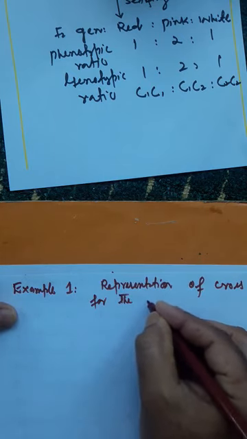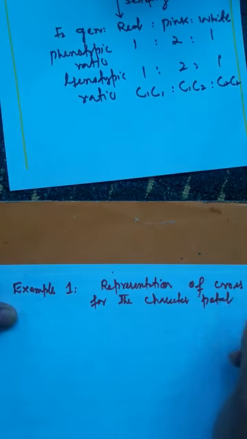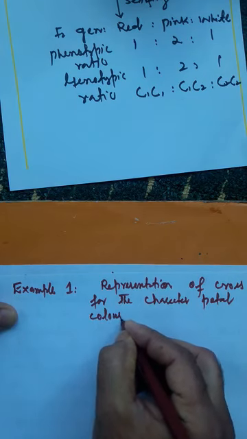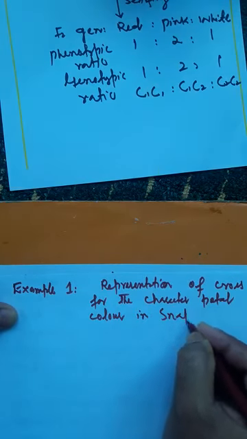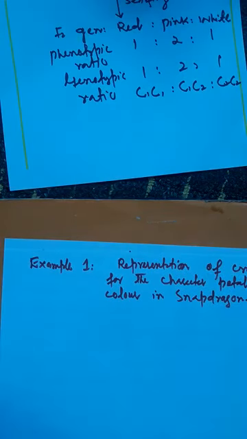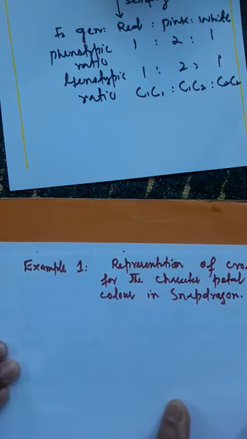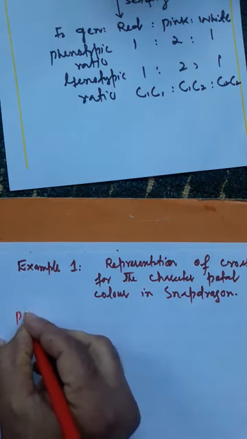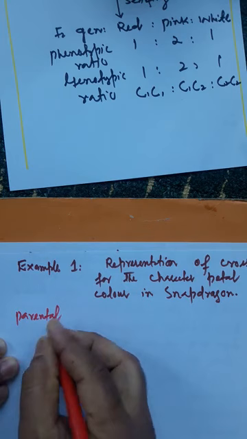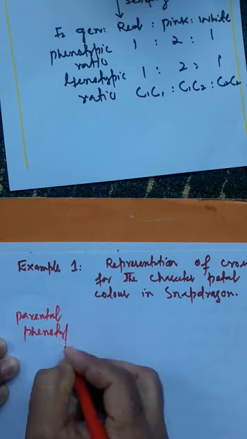Representation of the cross for the character flower color, or we will say petal color, in snapdragon, that shows incomplete dominance. So just as you show monohybrid crosses, here also you will show the cross in the same way. First you will write parental phenotype, which means this is the complete representation of the cross showing incomplete dominance.